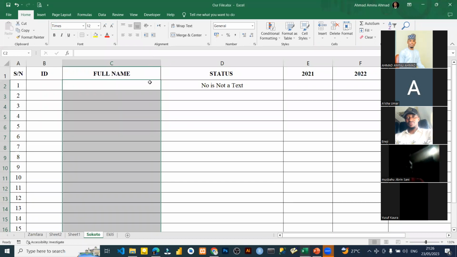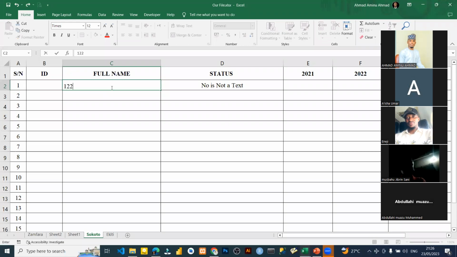Okay, so here it is. So now it's not a text because it's empty. Definitely it is a number. So if I put 1, 2, 3, it will tell me it's not a text. But if I put A, it will say it's a text. If I put 1, 2 and this, it will still say it is a text, because when you merge a number with text, it automatically becomes a text.